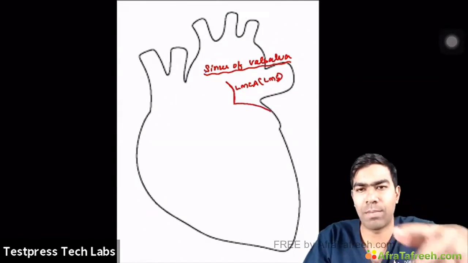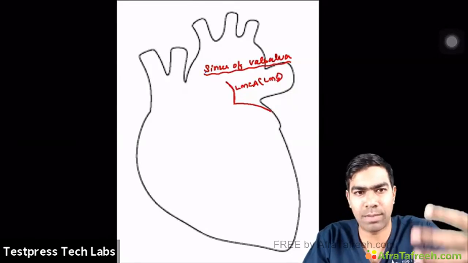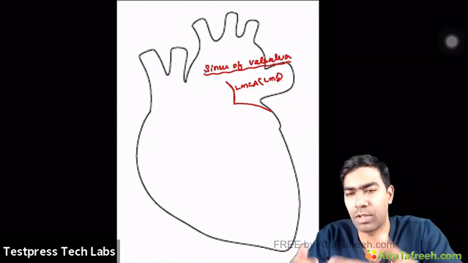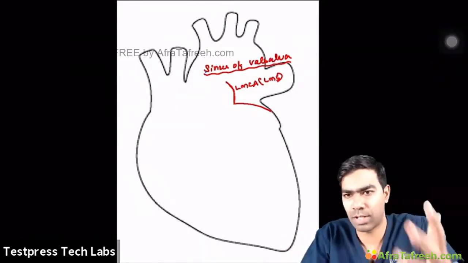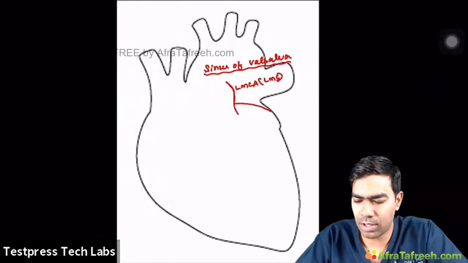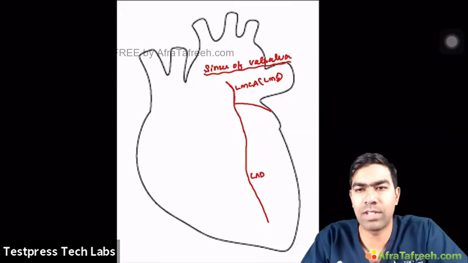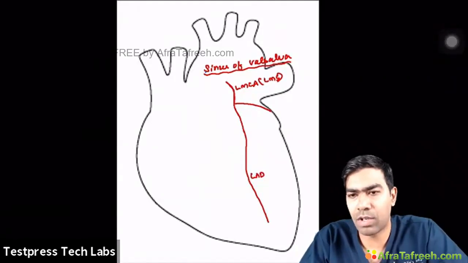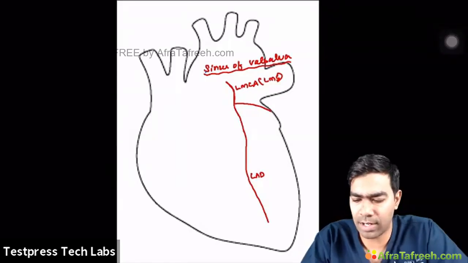Even though I'm not drawing the exact anatomical boundaries, I'm not a teacher of anatomy. I just want to make the situation and the concept clear, that is the most important thing. Then you get the left anterior descending artery. Let me draw it here. This is the left anterior descending artery, which is divided into the proximal LAD, then the mid LAD, and then the distal left anterior descending artery.